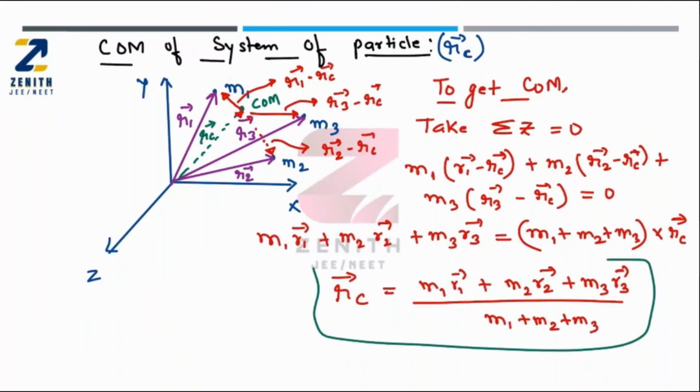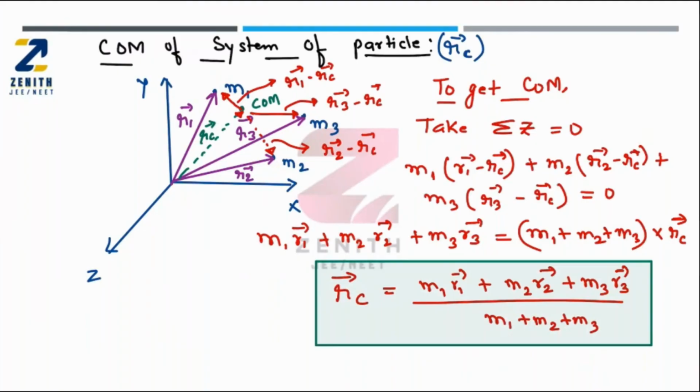I hope you have seen this particular expression for the center of mass of a system of particles. So I have discussed how that relation is framed. If any number of point masses are there, you just take mass and their position vector and divide by the total mass, and you will get the center of mass.